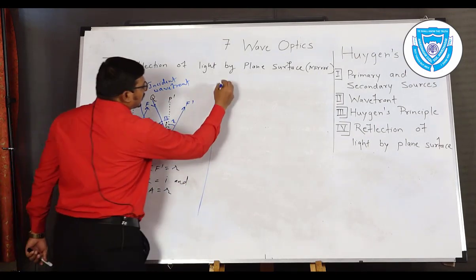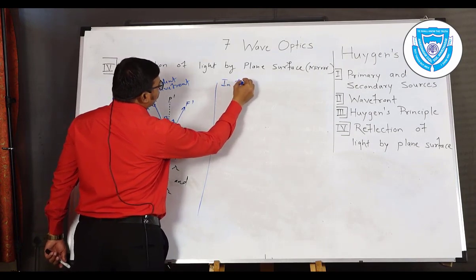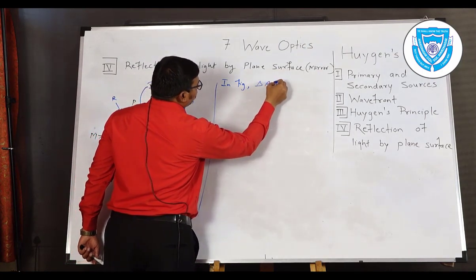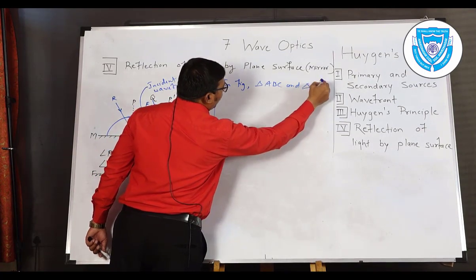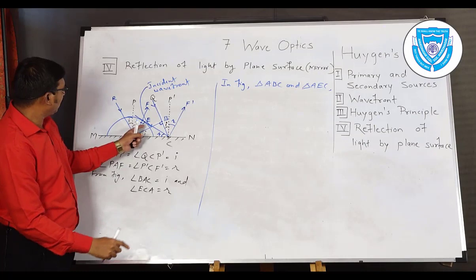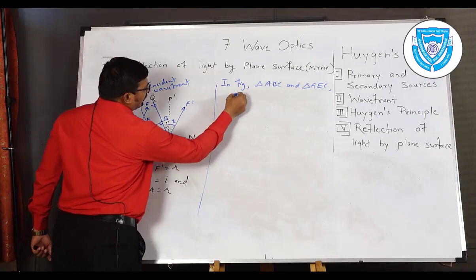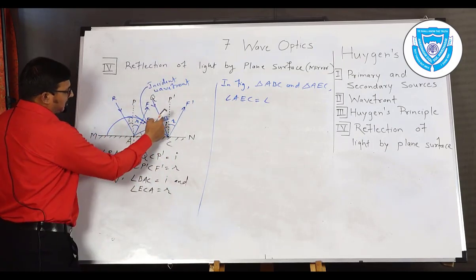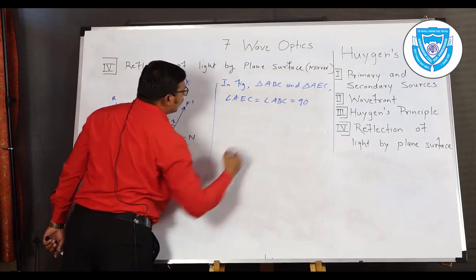So first we write the two triangles in the figure, triangle ABC and triangle AEC. We have three parts. The first part is the 90-degree angle: angle AEC is equal to angle ABC, which is equal to 90 degrees.